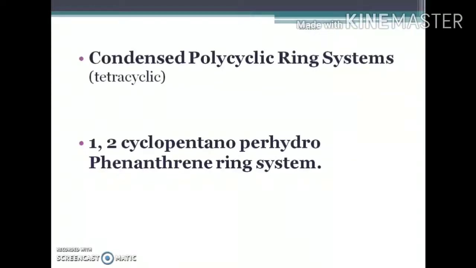Chemically, they are condensed polycyclic ring system. That is, they contain more than 2 rings. Steroids are tetracyclic, that is, they contain 4 rings. And the ring system present in steroid is 1,2-cyclopentanoperhydrophenanthrene ring.